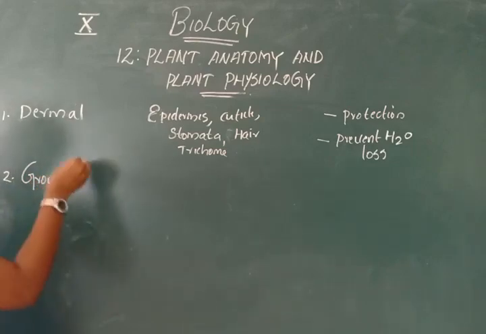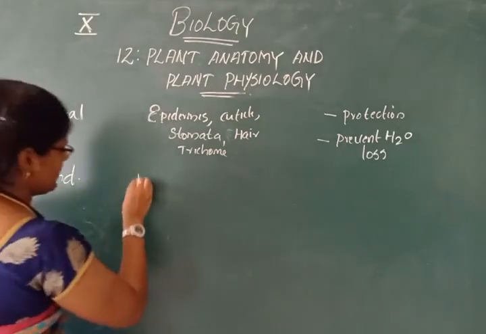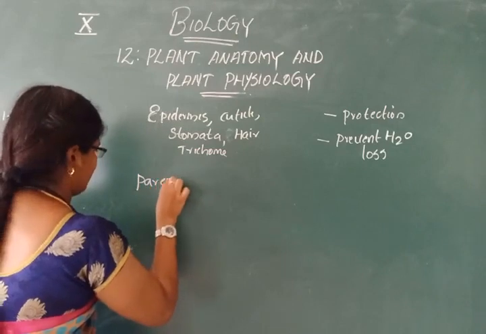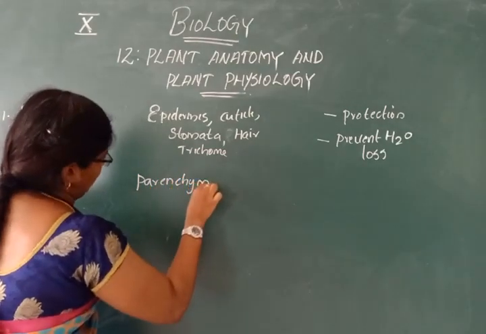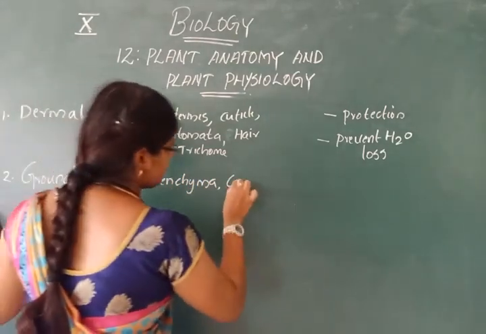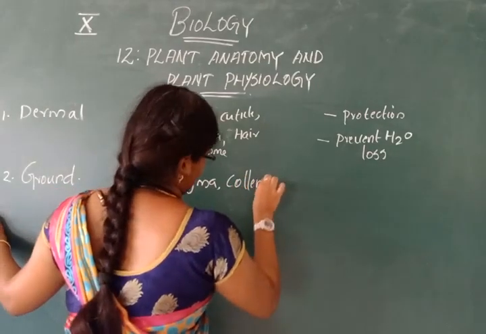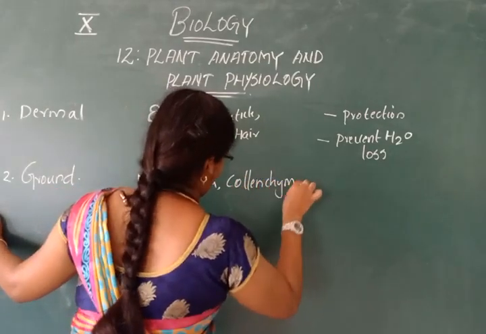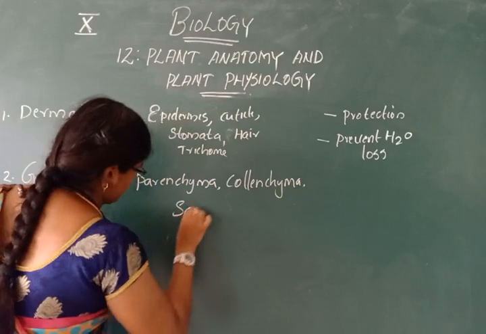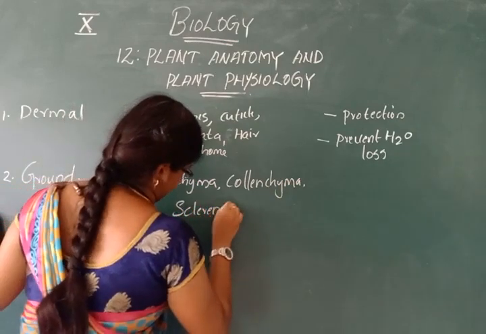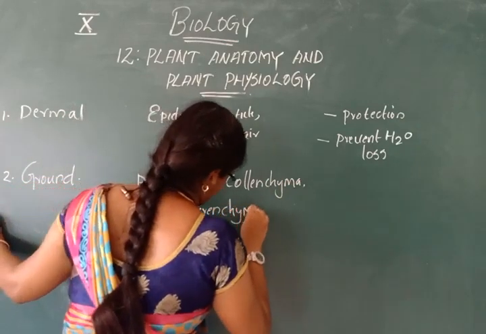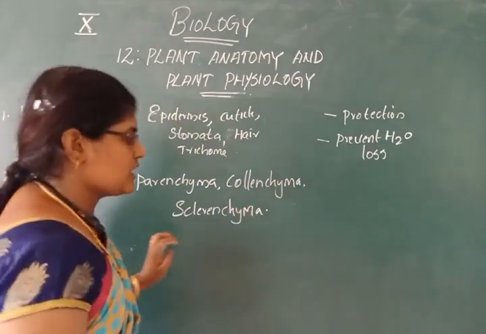Then the second is the ground tissue system. It contains parenchyma, then collenchyma, and finally sclerenchyma. So what is their function?